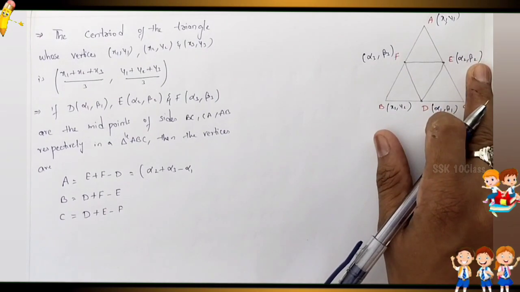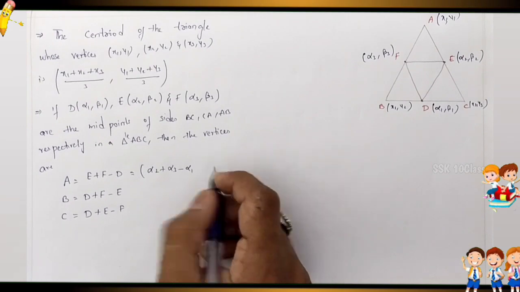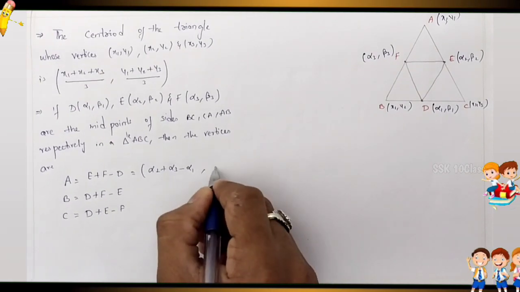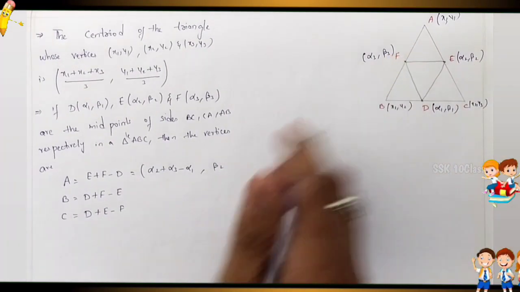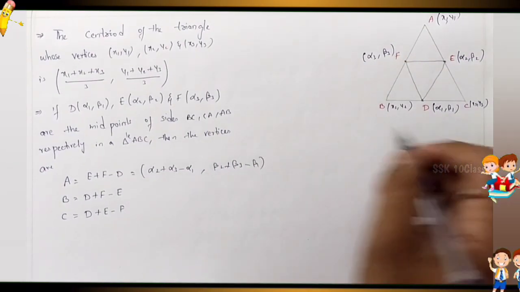Next, the same for the Y coordinate: beta 2 plus beta 3 minus beta 1.